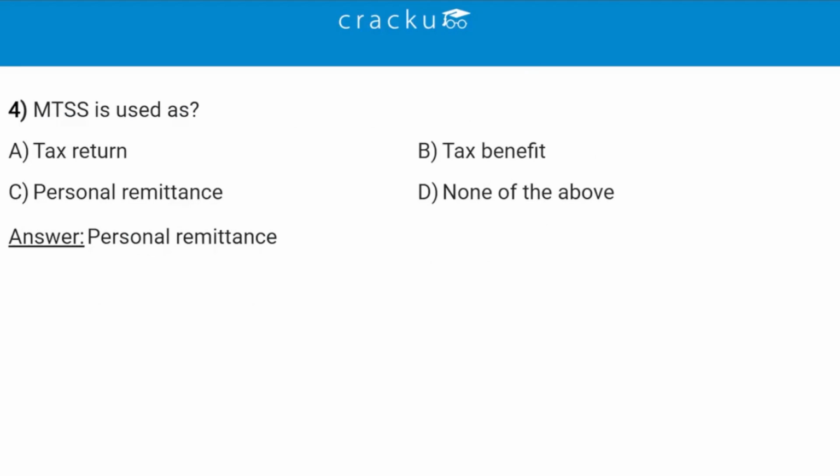MTSS is used as, so the correct answer is C, personal remittance. MTSS refers to personal remittance services. It allows individuals to transfer money domestically or internationally for personal purposes without being linked to tax returns, tax benefits, or government fiscal schemes. So personal remittance is the correct answer.